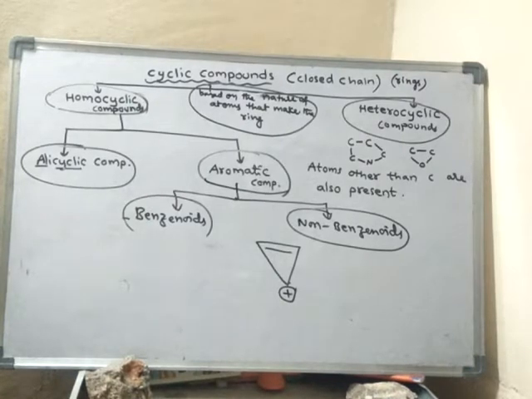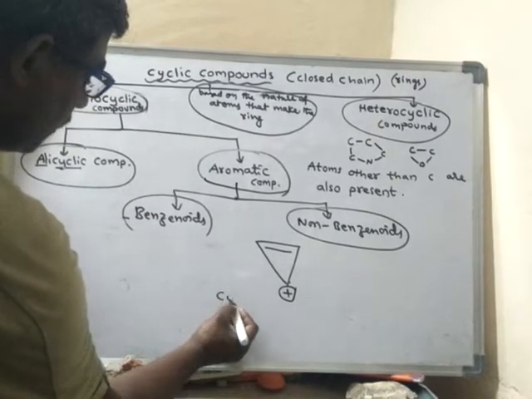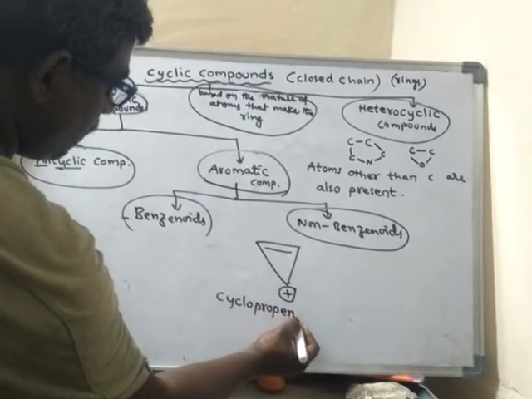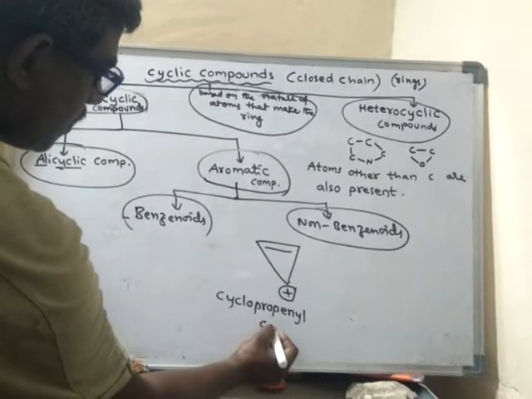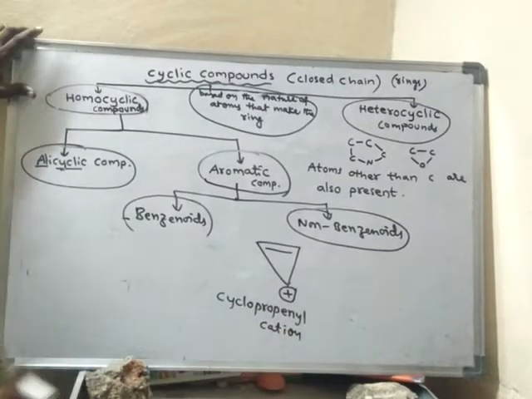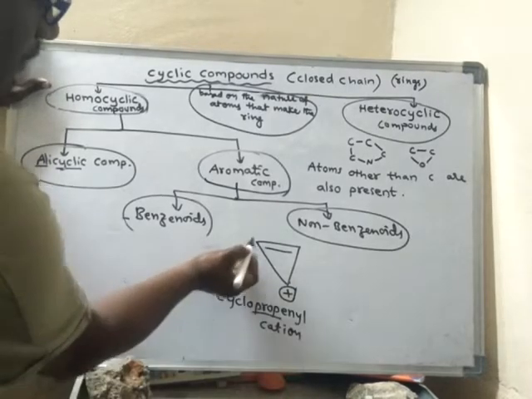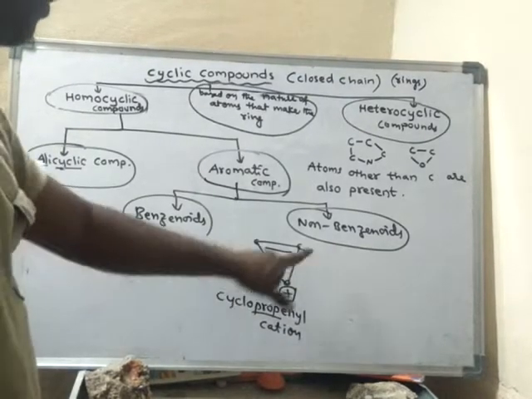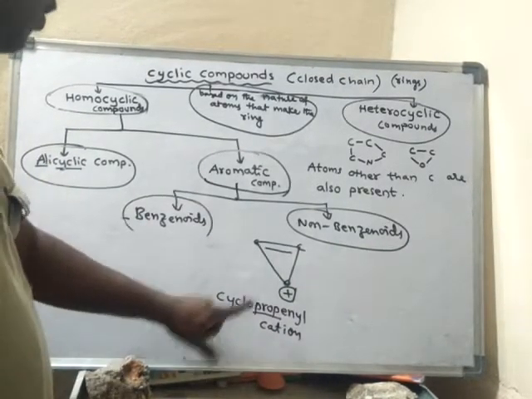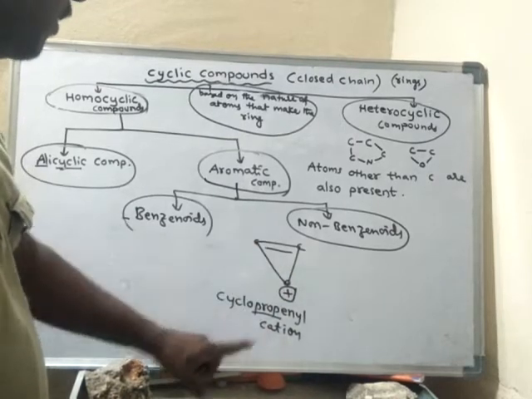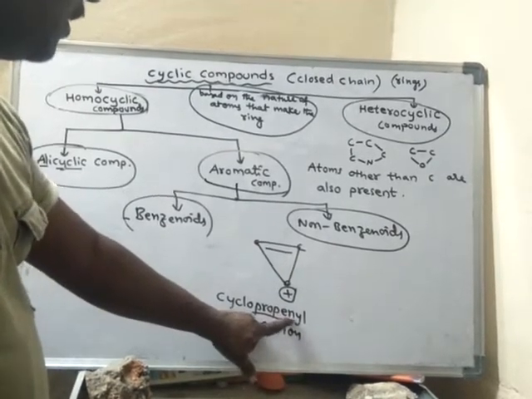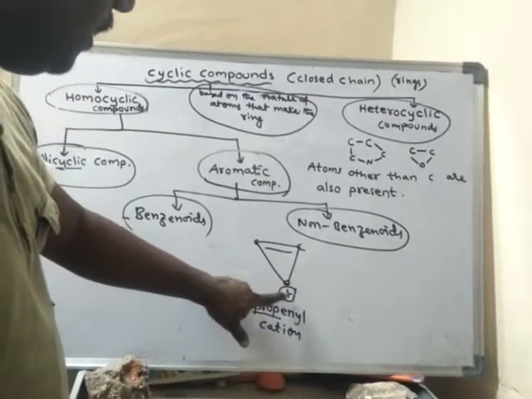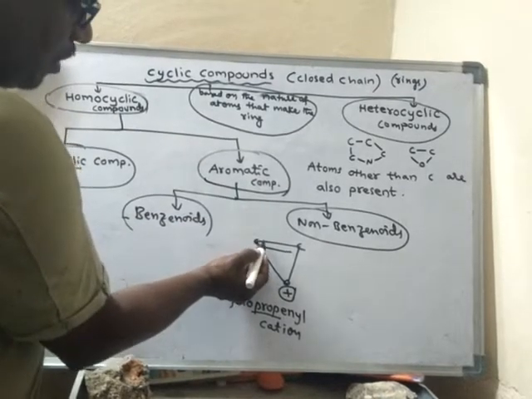This is called cyclopropenyl cation. Important. Prop means 3 carbons: 1st carbon, 2nd carbon, 3rd carbon. Cyclo means cyclic, that means ringed. Ene means double bond. Enyl: actually, here how many bonds are there?